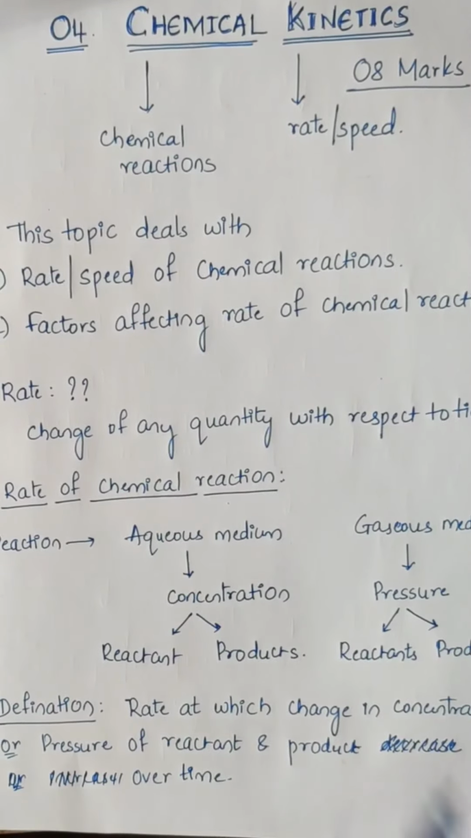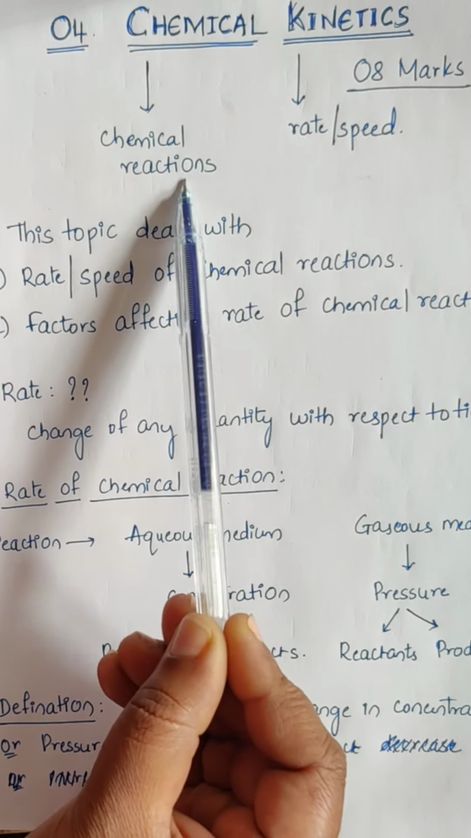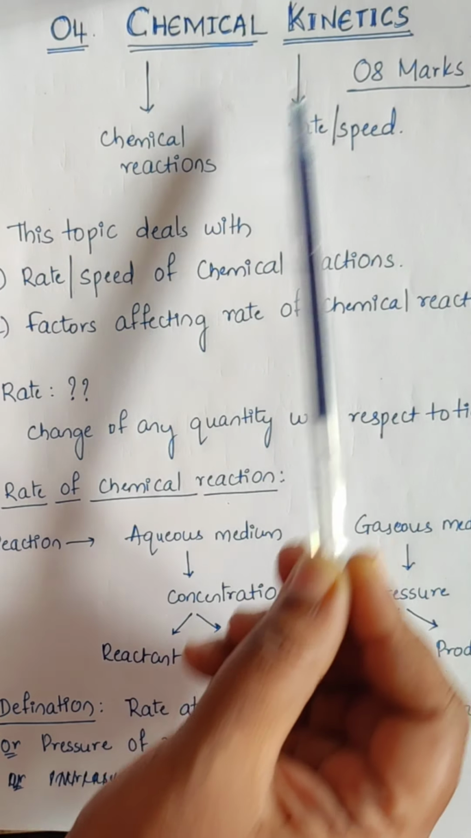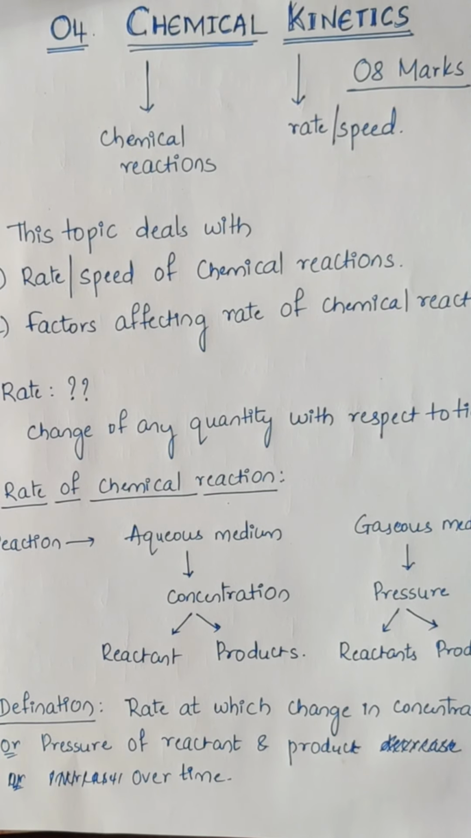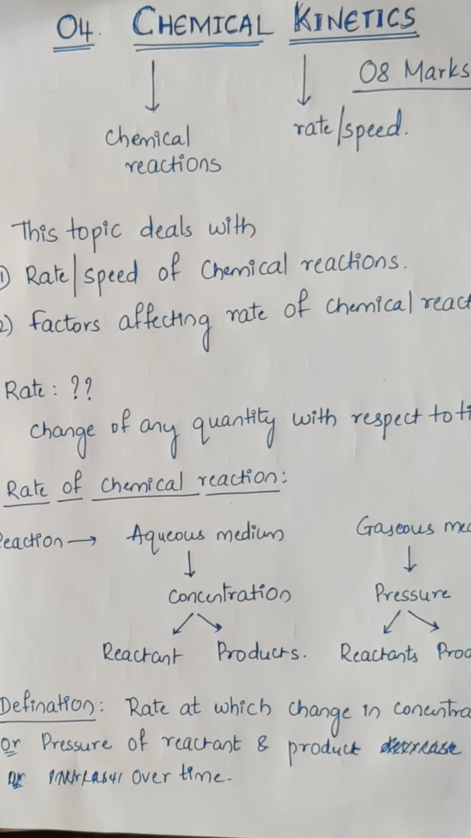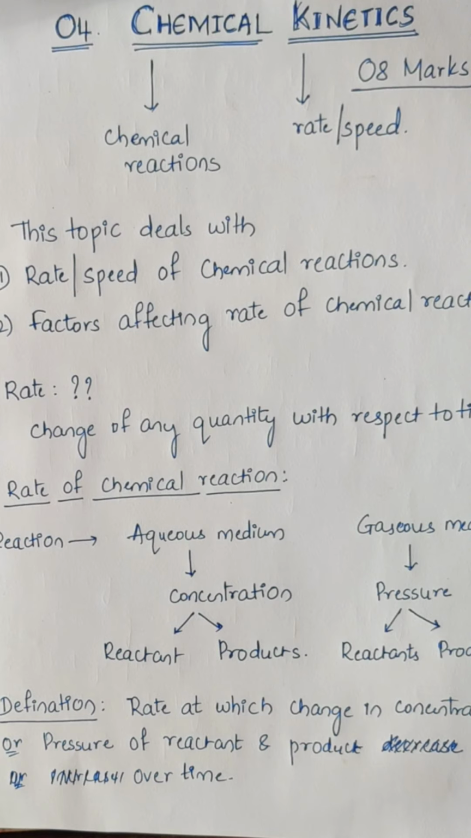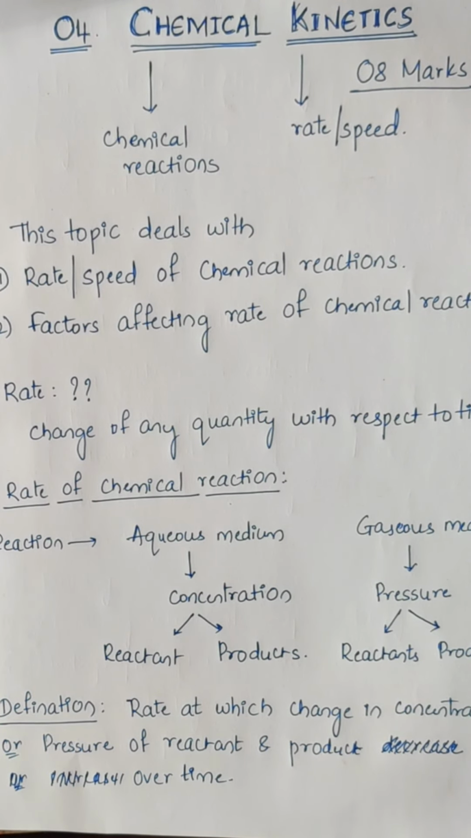The name itself indicates: chemical refers to chemical reactions and kinetics refers to rate or speed. This topic generally deals with 2 important concepts. The first concept we are supposed to study is the rate or speed of chemical reactions, and the second is the factors affecting the rate of chemical reactions. These are the 2 important concepts you are going to study in this topic.